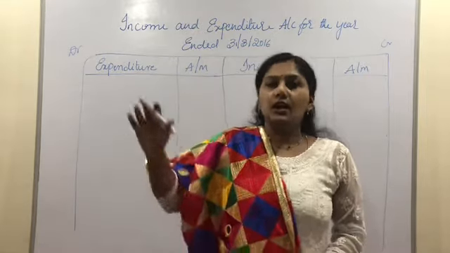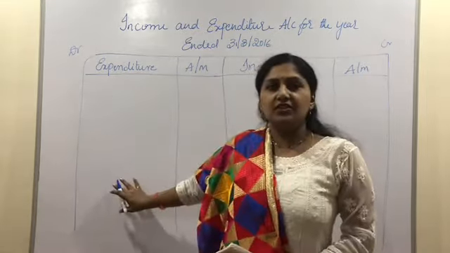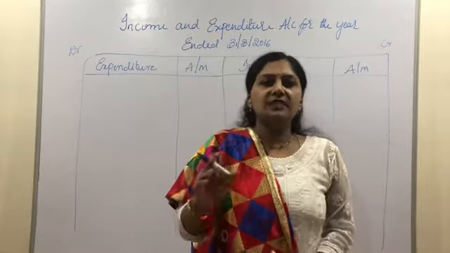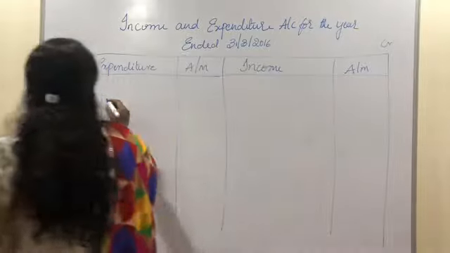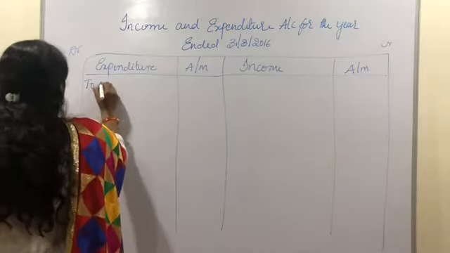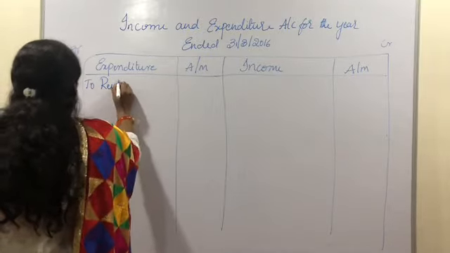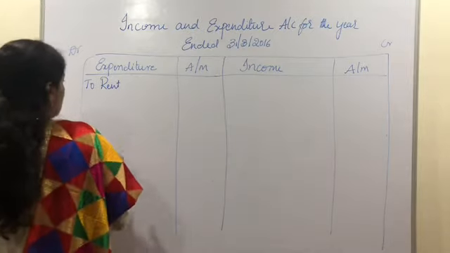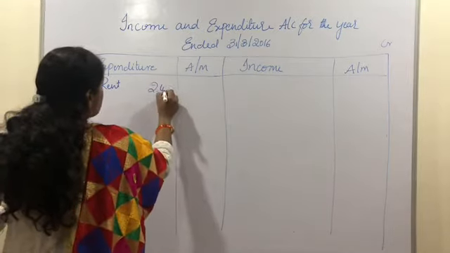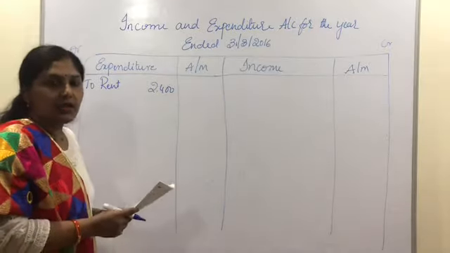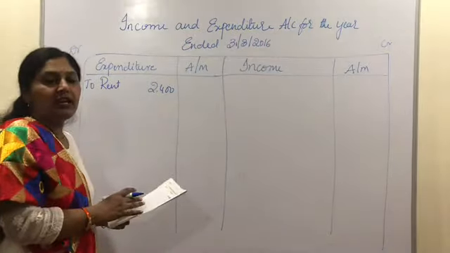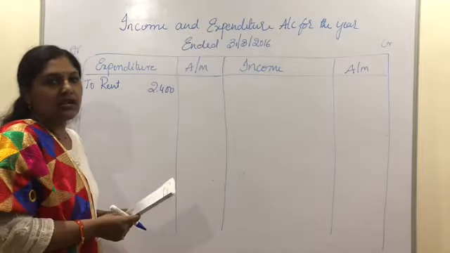So first, it is our practice to write all the expenditures. In this problem, the first and foremost important expenditure given is rent. So let us record the rent and its adjustment to rent. The actual value of rent given is 2,400. We have two different adjustments related to rent. One is the last year's outstanding rent and the other one is the current year's outstanding rent.